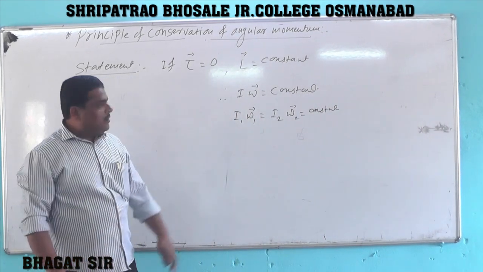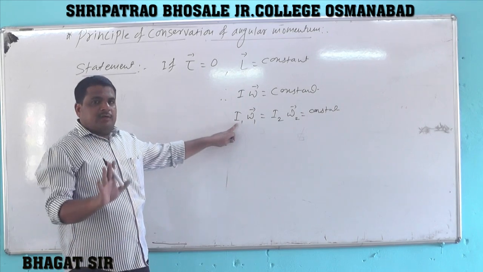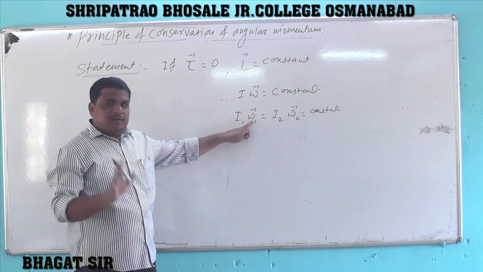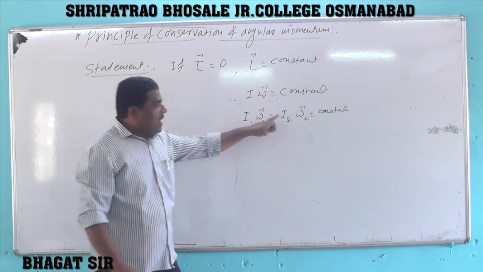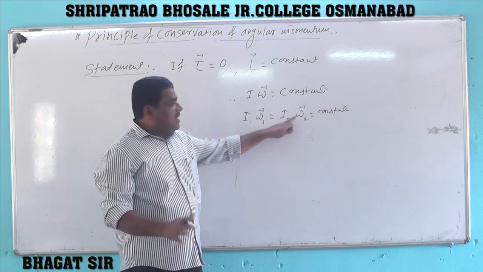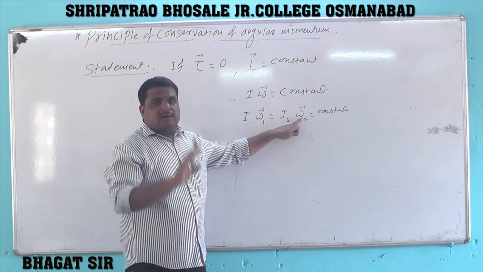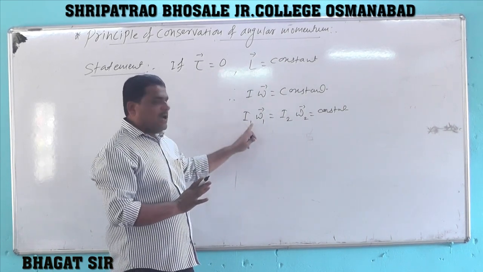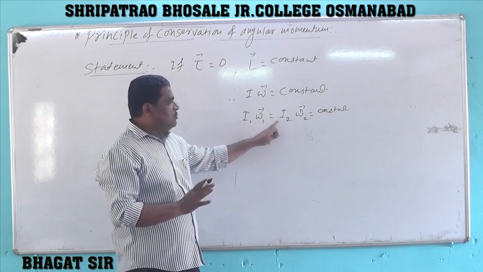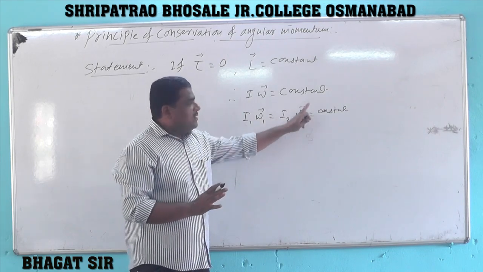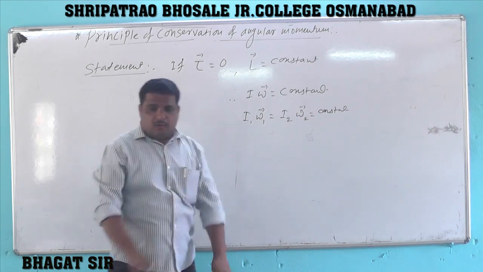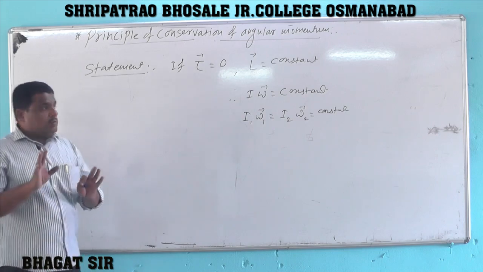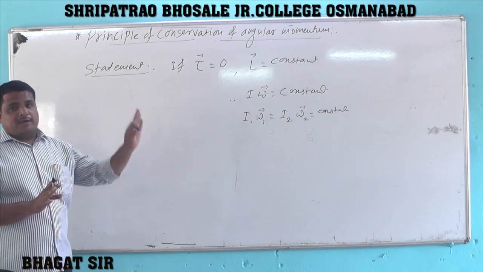Where I1 is the initial moment of inertia, omega 1 is the initial angular speed, I2 is the final moment of inertia, omega 2 is the final angular speed. Then if tau equal to 0, this product I1 omega 1 equals I2 omega 2, and that is equal to constant. Now we are going to prove this principle of conservation of angular momentum.